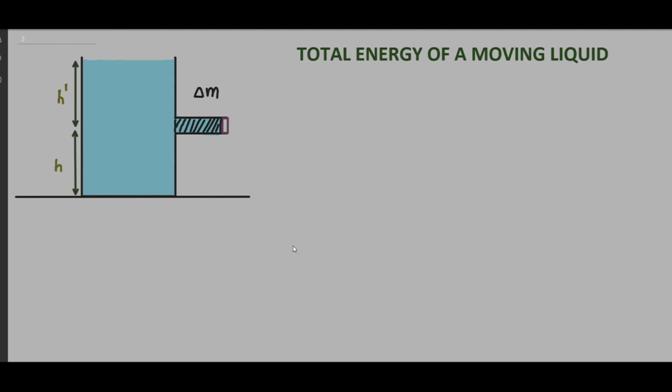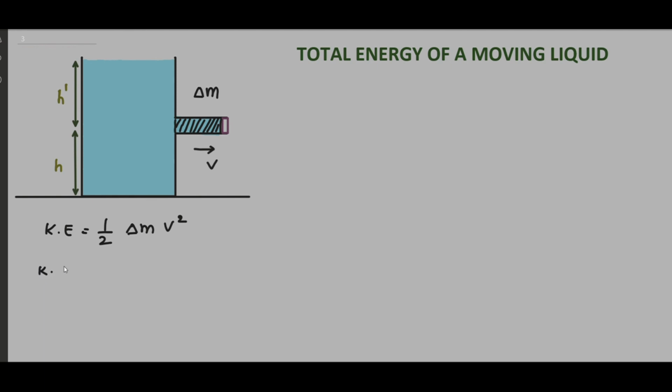This delta M amount of liquid is in motion, so it should have kinetic energy. If the liquid is coming out through the pipe with a velocity v, then the kinetic energy value can be written as KE is equal to half delta M v square. This is a very well known thing.